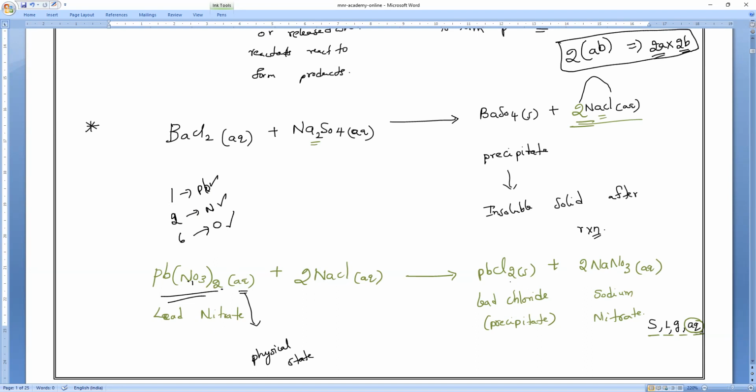Here chlorines are 2, but here chlorines are 1. That is why on this side I will multiply with the coefficient 2. Do you all understand? Yes, sir. Like that, by choosing any atom, you can balance it. I'll teach you balancing equations. In 9th class there is no balancing of equations, but in 10th class, that is the most important concept in chapter number 1. So this is about conservation of mass, the first law of chemical combination.